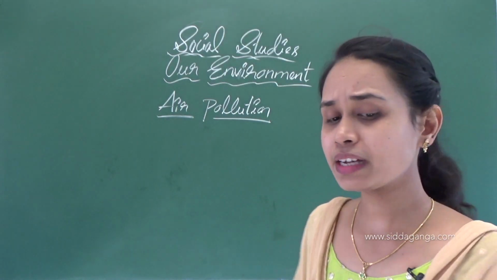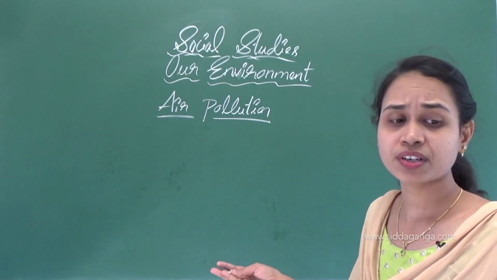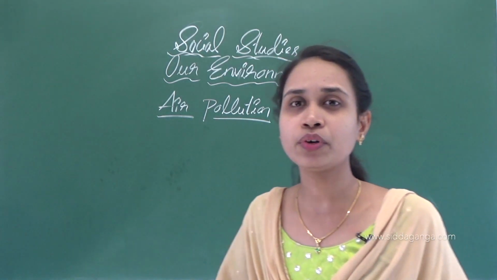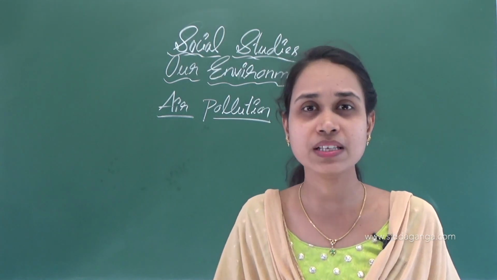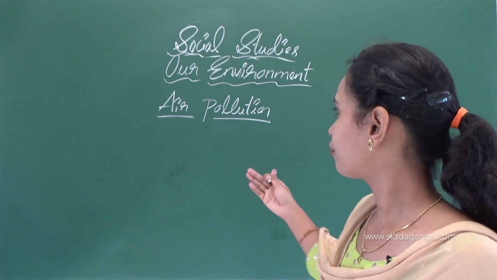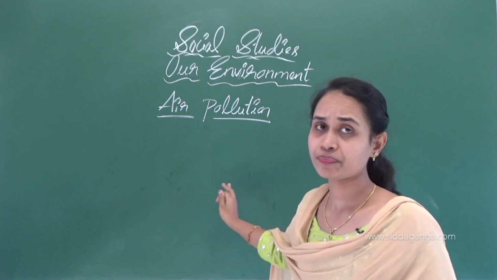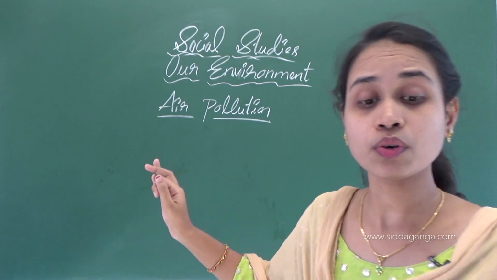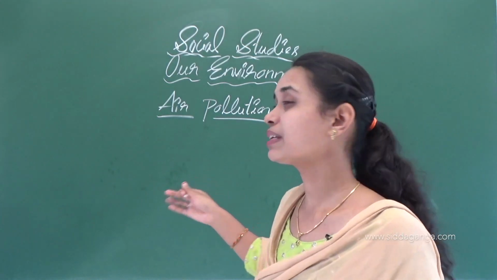So here air gets polluted by different activities. We are doing so many activities day by day. So it is caused by different activities of human beings. Here we can read some of them.